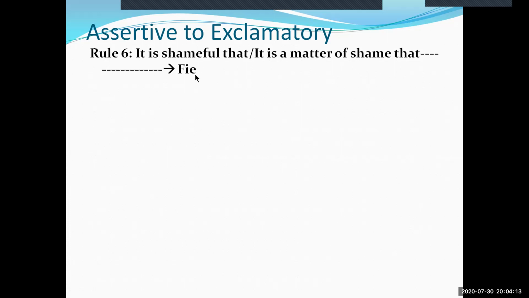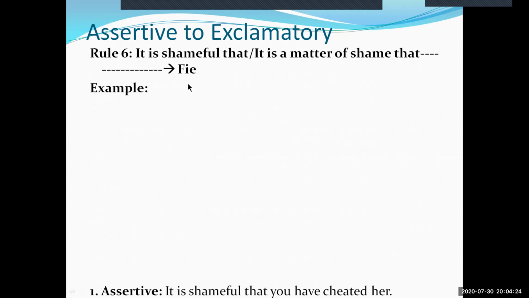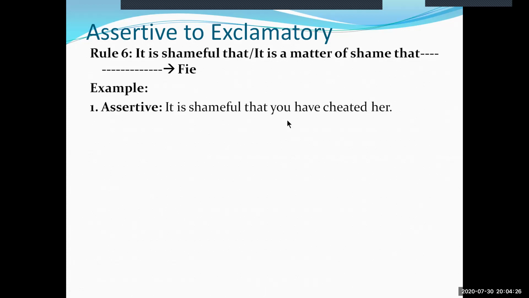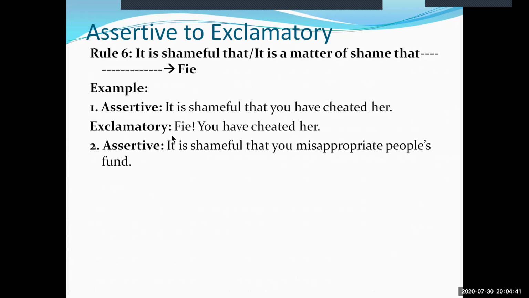You need to use the word fie immediately at the beginning of the sentence, and a note of exclamation will follow the word fie. For example, it is shameful that you have cheated her. Its exclamatory form will be fie, you have cheated her. Mark that the letter Y of you should be capitalized after the fie.